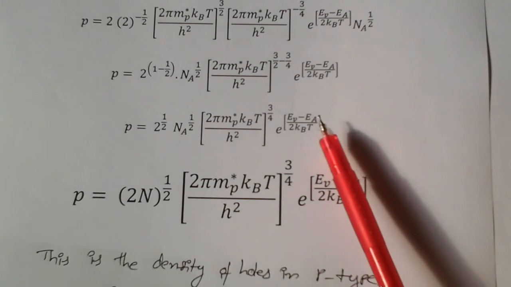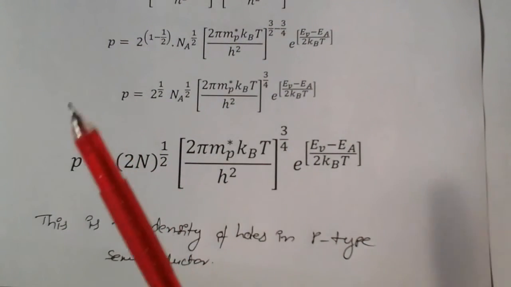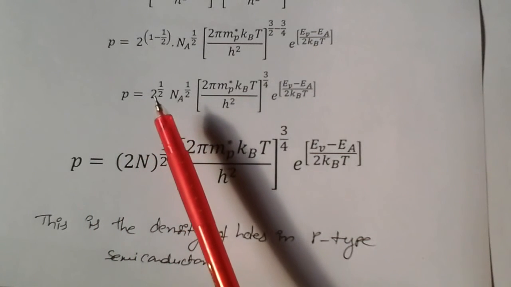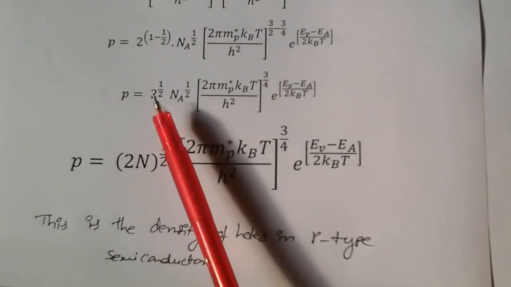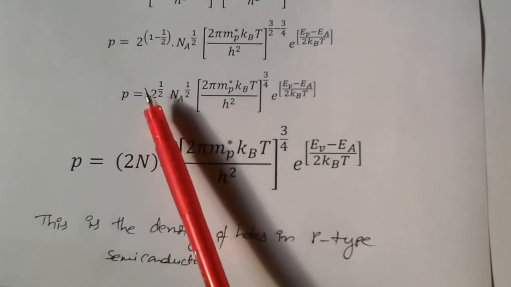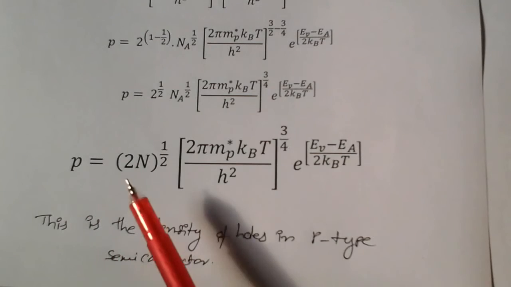Now we can write the final equation. P is equal to P. It is having its 2 power also 1 by 2. Na power is also 1 by 2. So 2 values I am writing within one bracket. So (2Na) whole power of 1 by 2, like that I am writing.